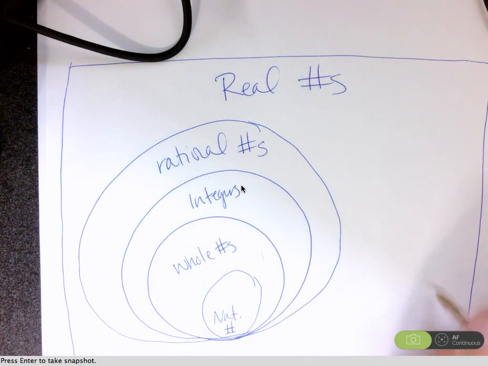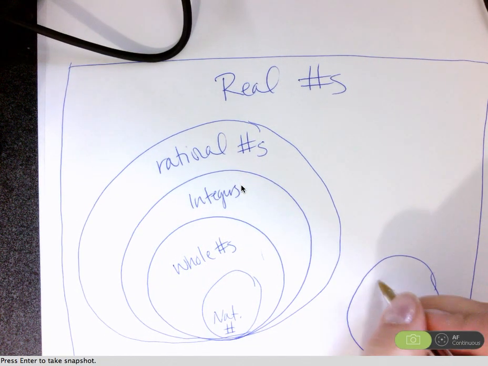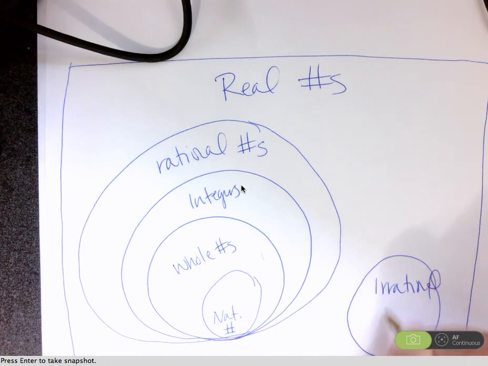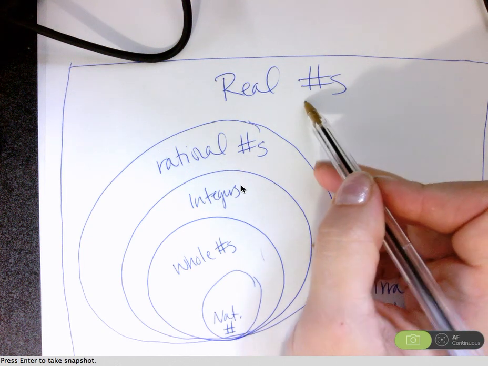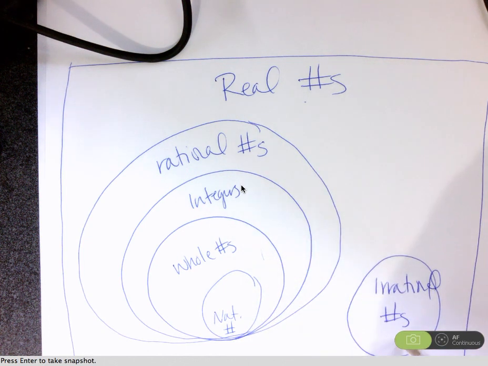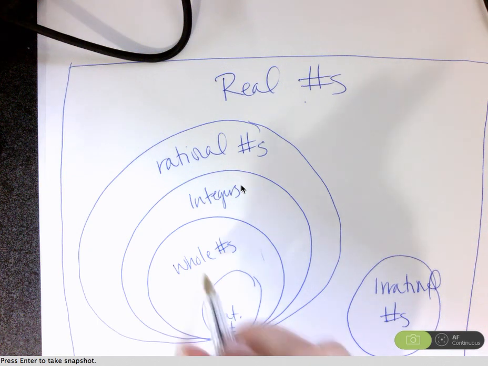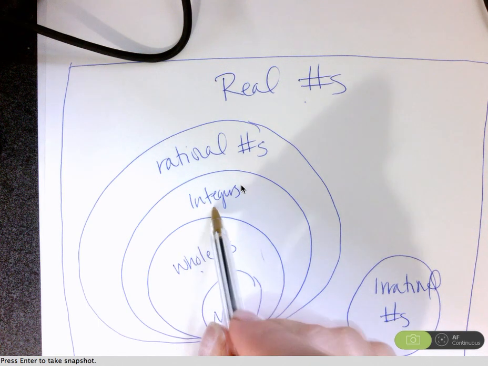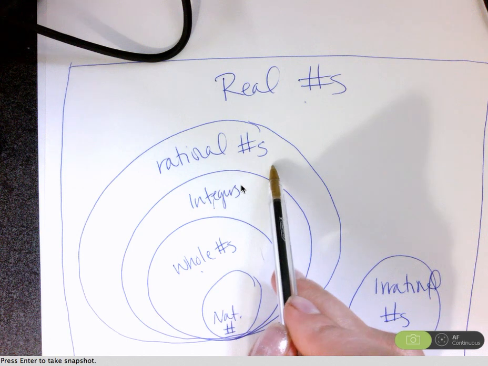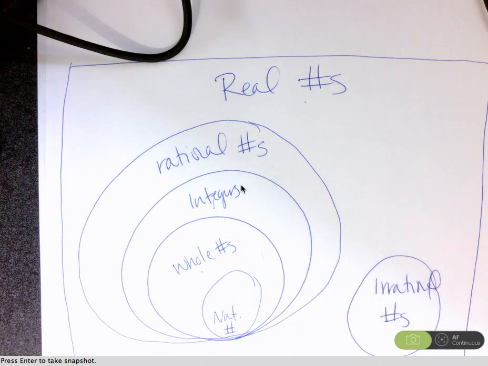Okay, and over here, these are our irrational numbers. Okay, they're still a real number, but these irrational numbers are not natural numbers, they're not whole numbers, they're not integers, and they're definitely not rational. Okay, so that is the real number system in a nutshell.